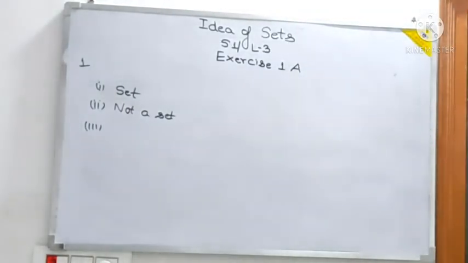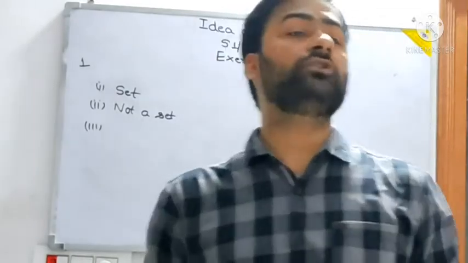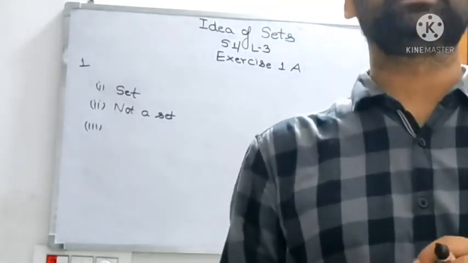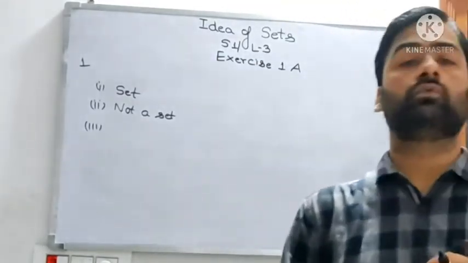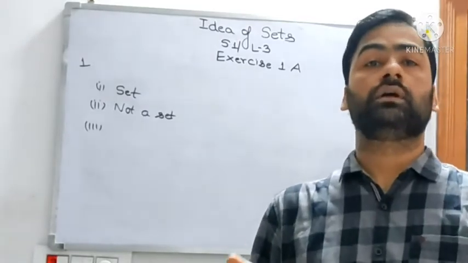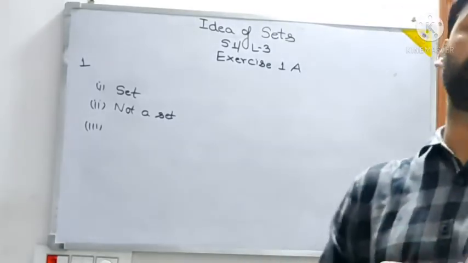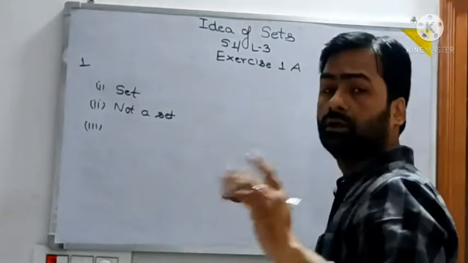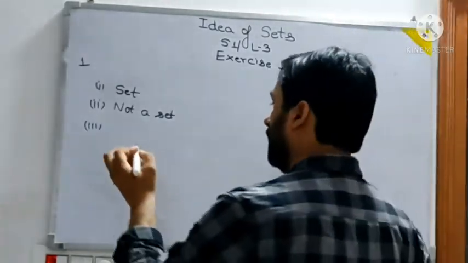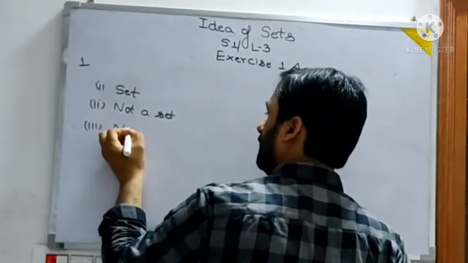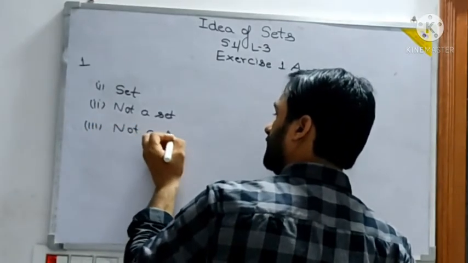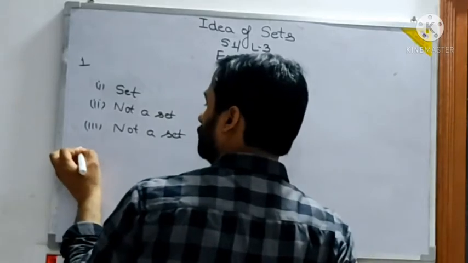The third part, collection of rich people in India. Rich. How do you define who is rich and who is poor? Suppose someone having 1 rupee is poor, and someone having 50 paise, then the person with 1 rupee is the richer one, having more money. Again, the word rich is not well defined. So it is not a set.